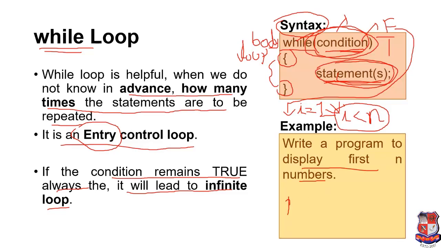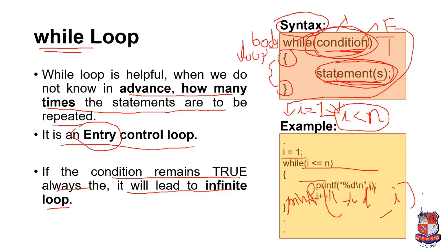So our statement will be like this: printf percentage d comma I. So we have to print the value of I. We can check this over here. So I equal to 1, while I less than or equal to n. This is the condition for our program, and we have to write printf percentage d slash n, I. So this value of I will be printed over here, and we have to increment the value of I, otherwise I will be at the same value.